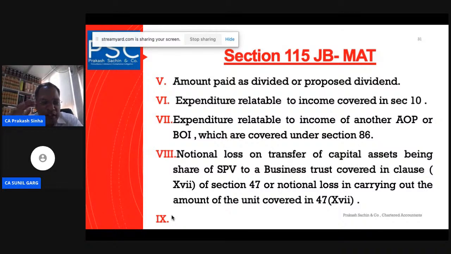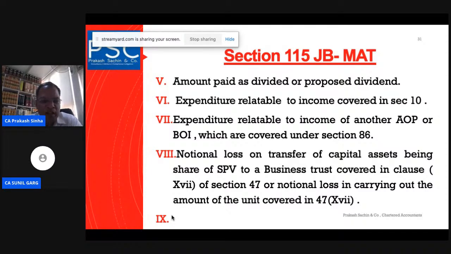The book profit itself has to be determined for the purpose of applying the MAT provision, for applying the MAT rate of 18.5% or 15% that is there. So we have to calculate the book profit, and in the calculation of the book profit, the starting point is the profit prepared as per the financial statement of the company, drawn as per Schedule 3 of the Companies Act.